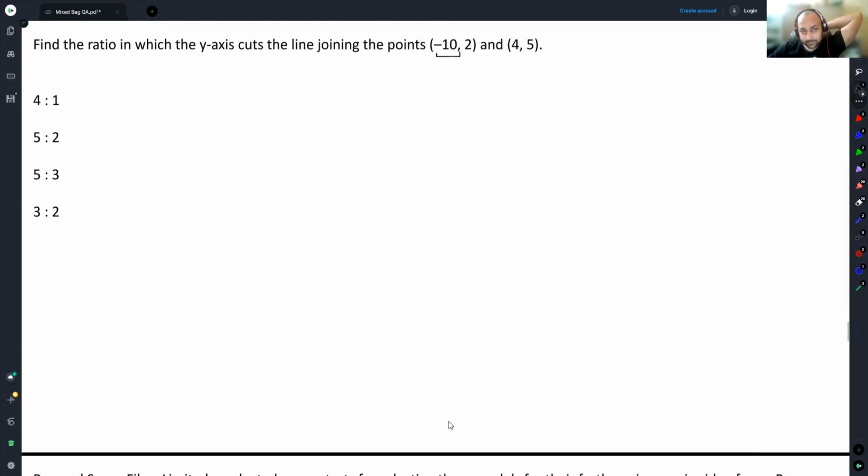All you have to look at is, when we are looking at the y-axis, the equation of the y-axis is x equal to 0. We've got something at -10 and something at 4 with 0. This entire thing is how much? 10 units. This entire thing is how much? 4 units. The ratio is 5:2. That is it. We don't really care for the y coordinate in this case. Only the x coordinate is good enough to tell me the ratio in which the line is being cut.